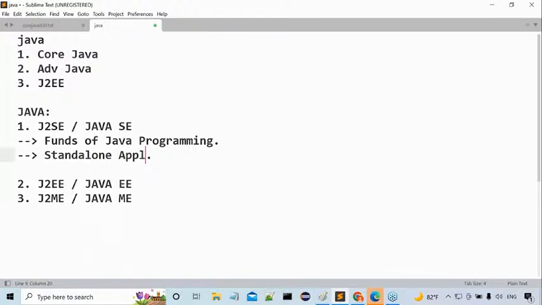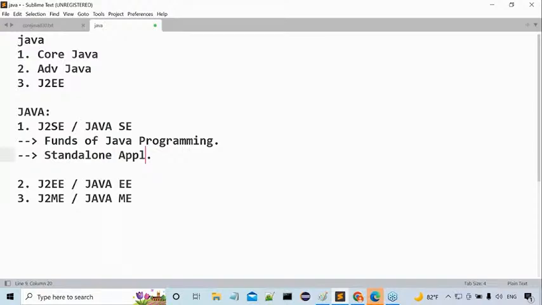Come again, what is a standalone application? If we design and execute any application without using client-server architecture, you already know client-server architecture. The client will send a request, the server will take the request, execute something, and generate a response to the respective client. The client can take that response and display it to the user. This architecture is client-server architecture.